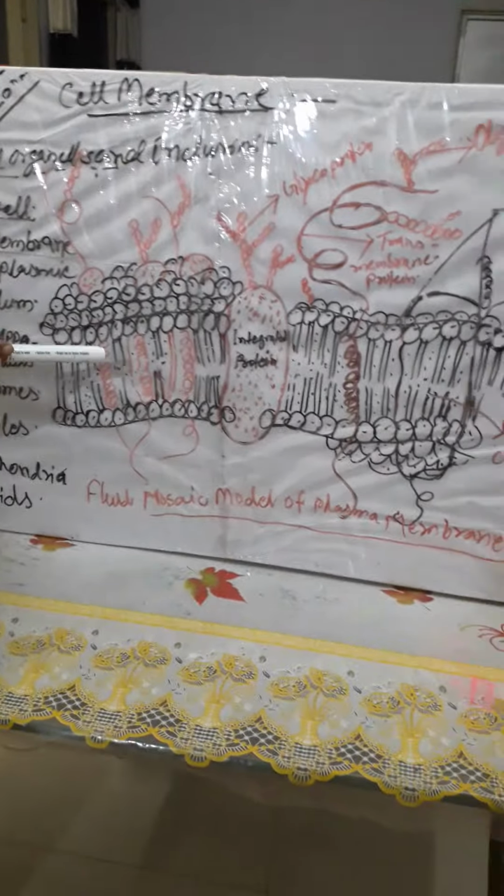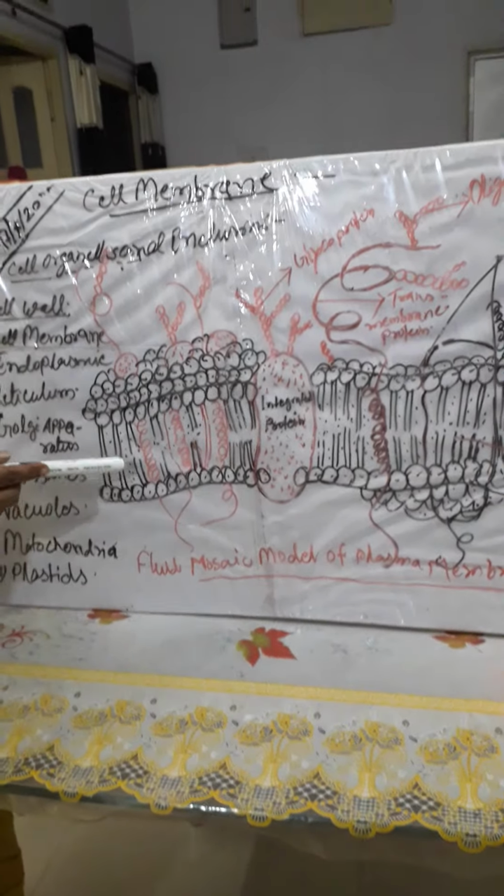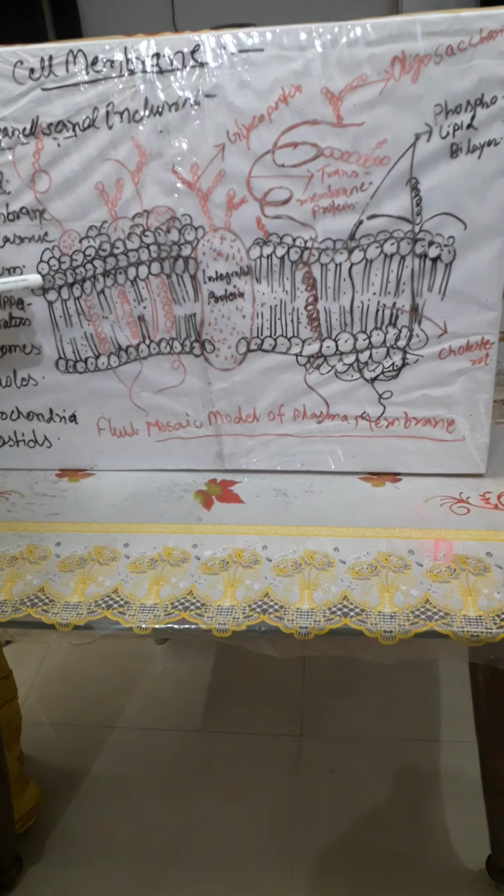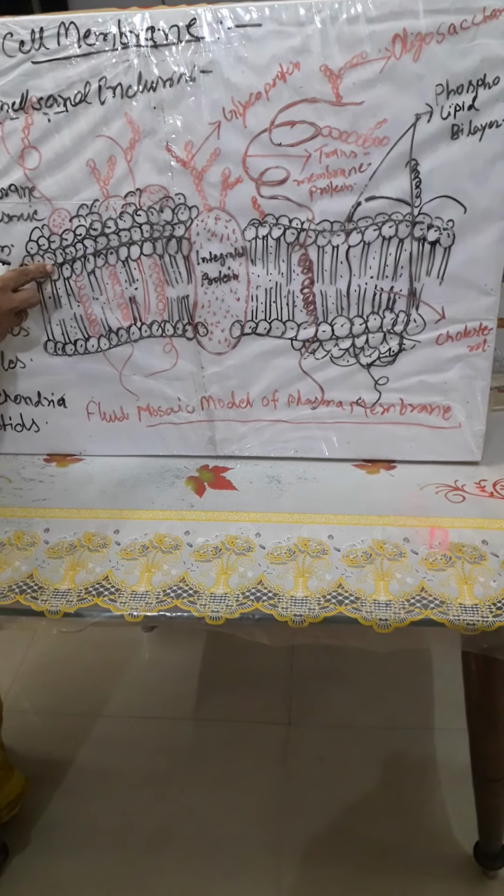The lipids are arranged within the membrane with the polar head towards the outer side and the hydrophobic tail towards the inner part. This is known as the hydrophobic tail, that is inside, inward, and the polar head is outside of the membrane.